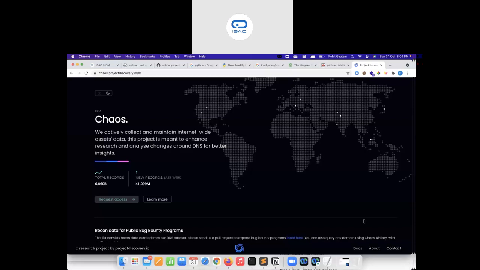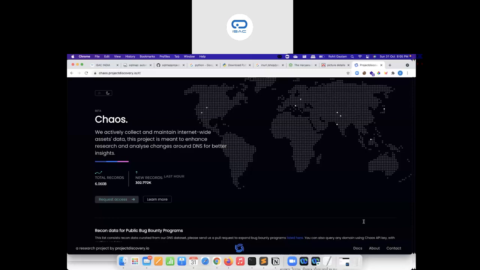What is the best guide for beginners to start with bug bounties? This is a very common question which has been asked by a lot of people. You can start by learning a few things in the beginning which are very important. The first is learning about the OWASP Top 10. If you want to start your journey in bug bounties, you should learn about web security vulnerabilities, or the most common software issues that occur in the majority of web applications. So you should be clear about the OWASP Top 10.